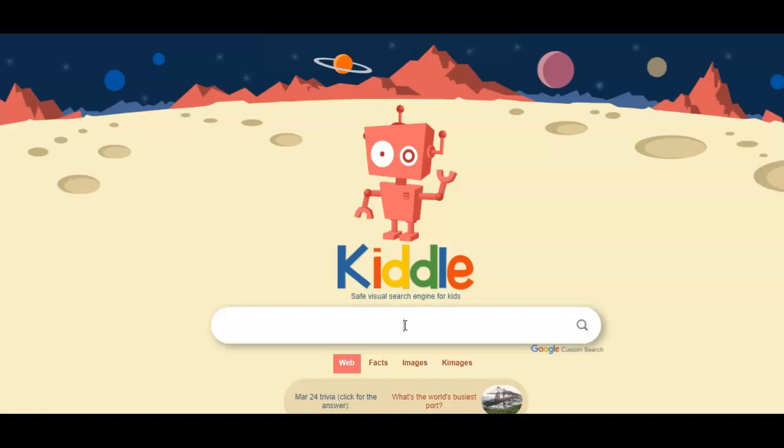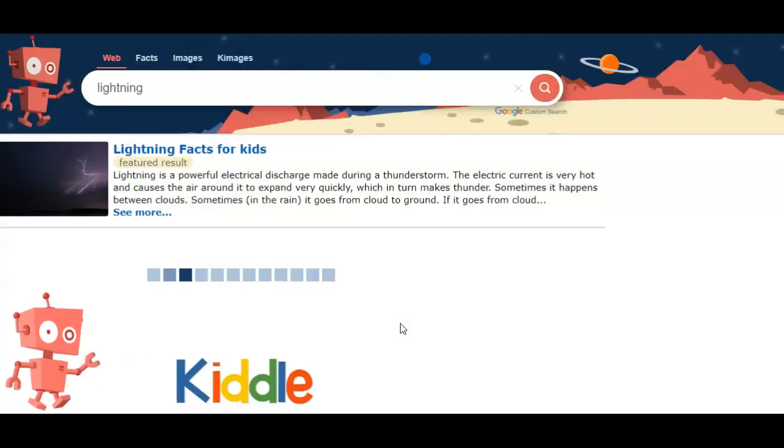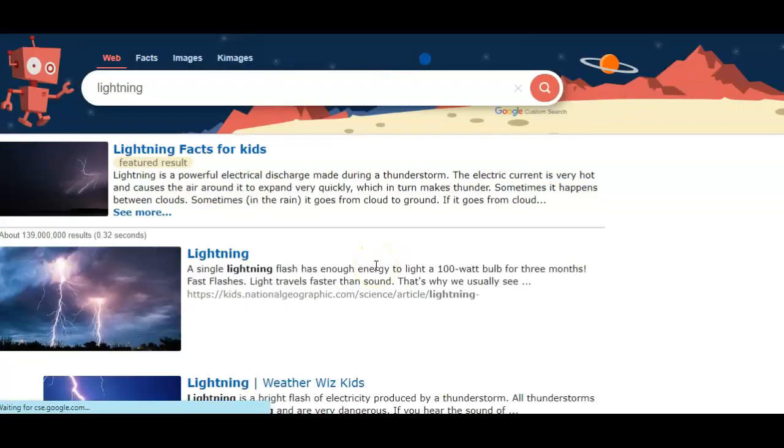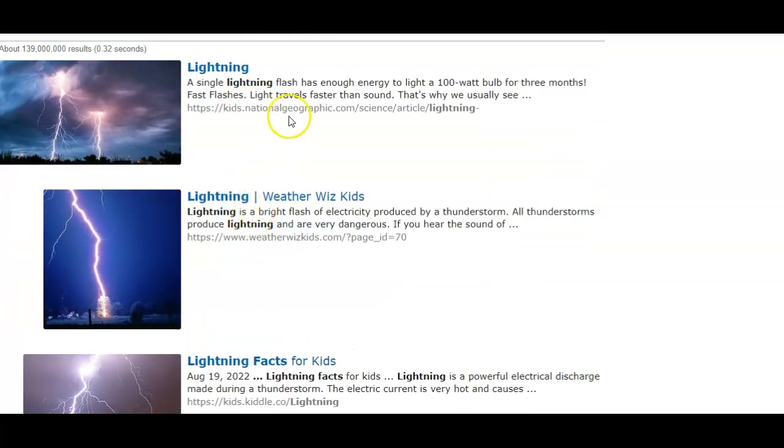And it's for students around the ages of 8 to 12. So in this search box, we can type in our topic. Let's say we want to look up lightning. And once I click on Go, it pulls up several different articles about lightning.